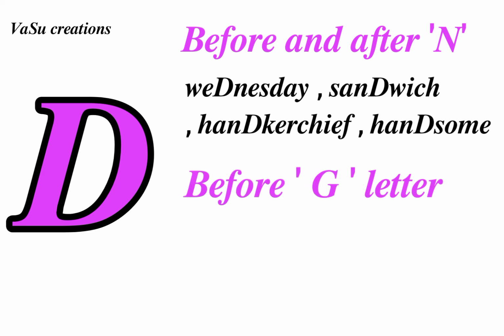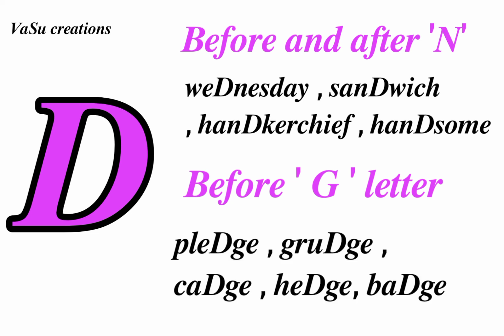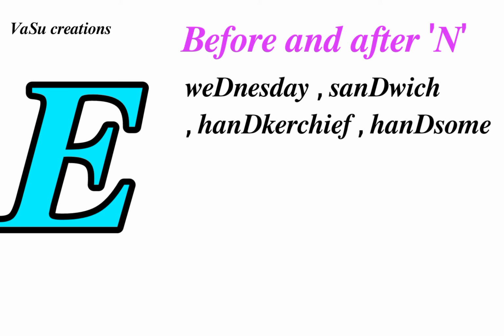The next condition is when it appears before G, then D is kept silent. If we see the examples: pledge, grudge, hedge, badge, etc. In all the above words, D is silent before G. The next letter is E.